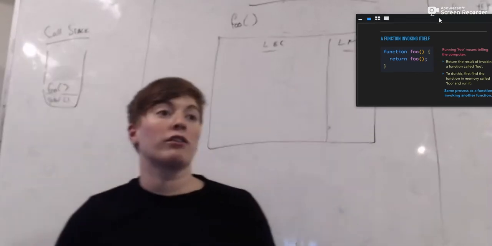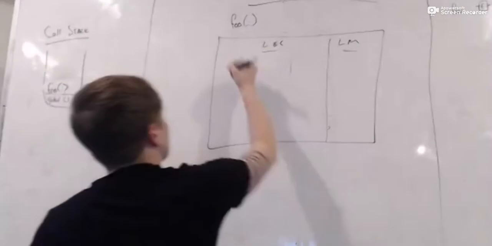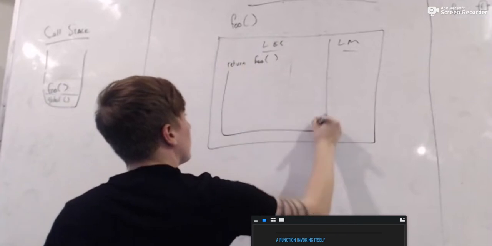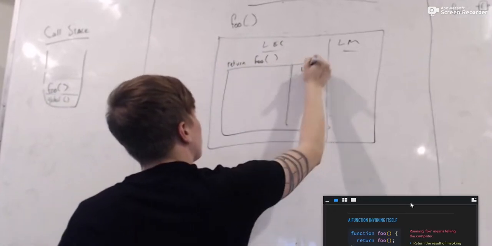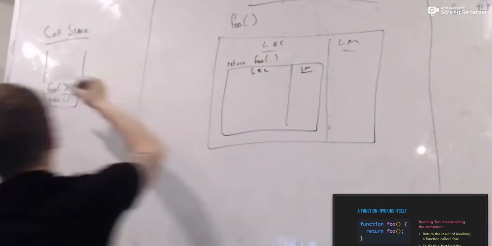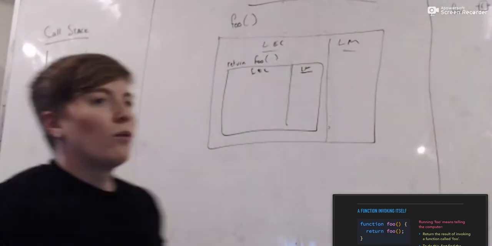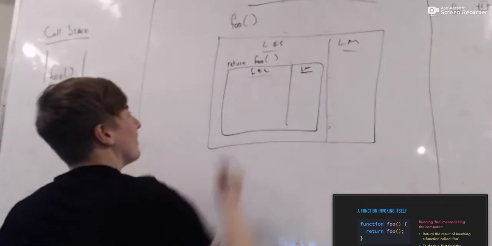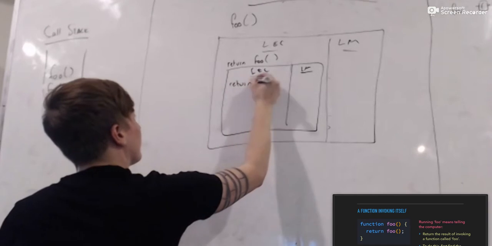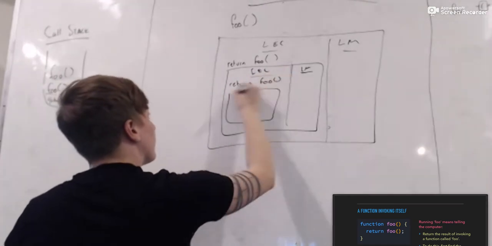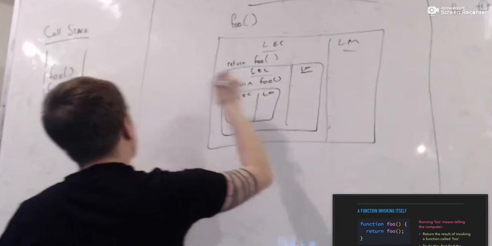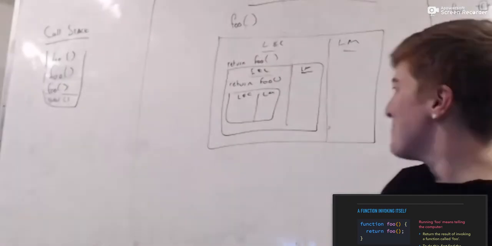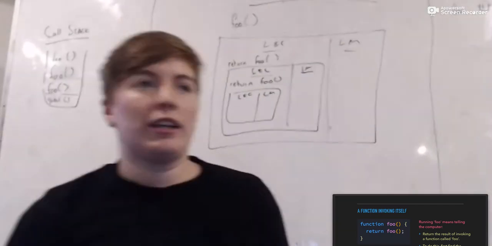What are we going to do when we actually run it? It's going to call foo again. So we're going to have another local execution context for foo and foo on the call stack again. Great. What happens next, Mike? Again, you're going to return foo, so you're going to open up another local execution context and push it on the call stack, and return again. Cool. Are we all tired of seeing that now? I am. So we're going to stop. But basically, this is going to just keep calling itself.